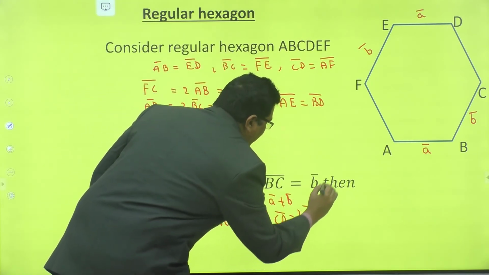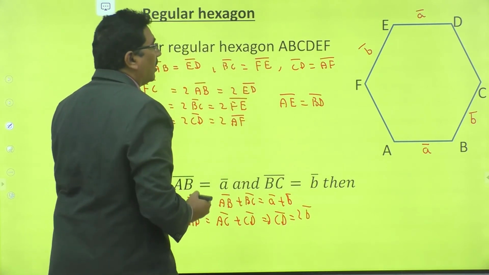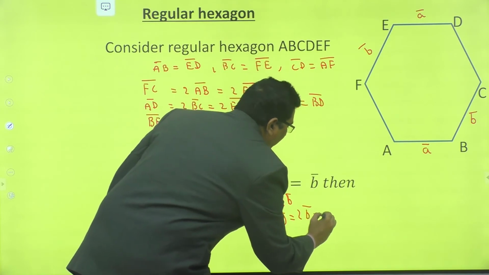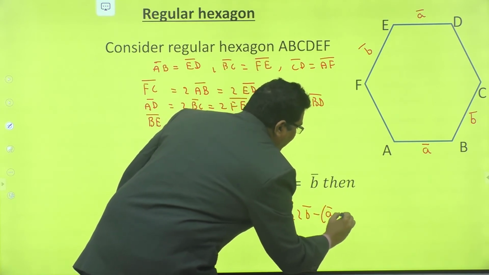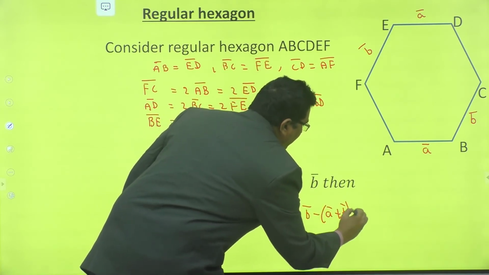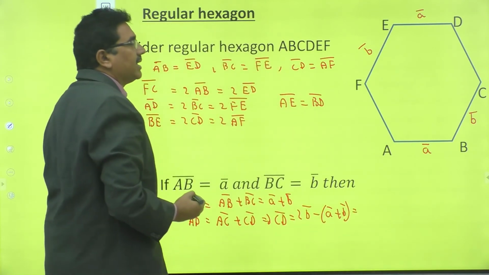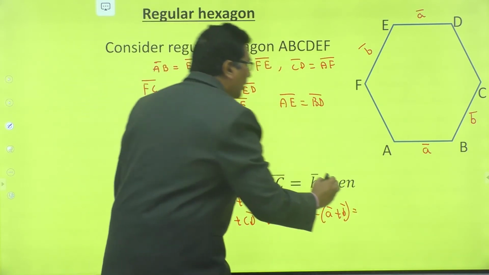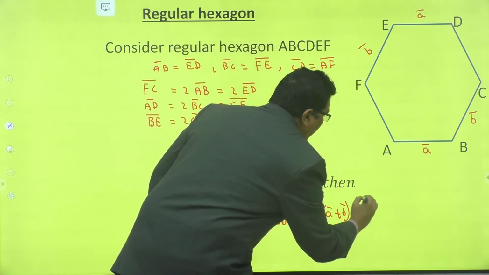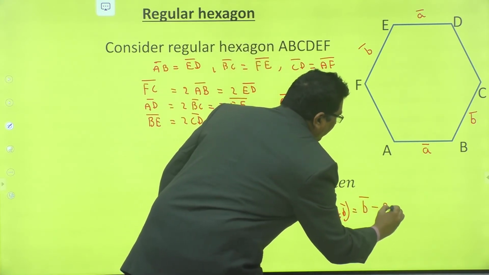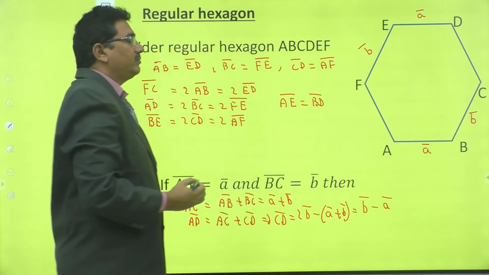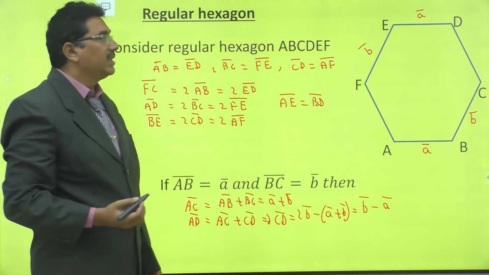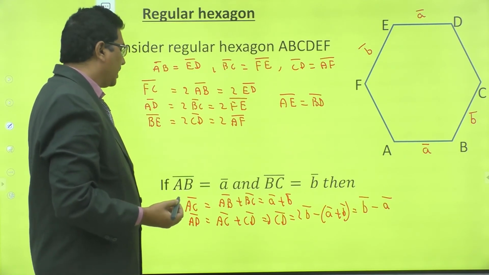AD bar means 2 times b bar. AC bar means a bar plus b bar. So that is equal to 2b bar minus (a bar plus b bar), which is b bar minus a bar. That is CD bar.